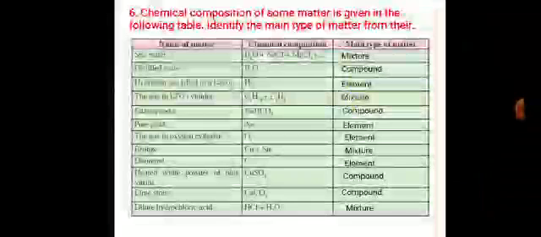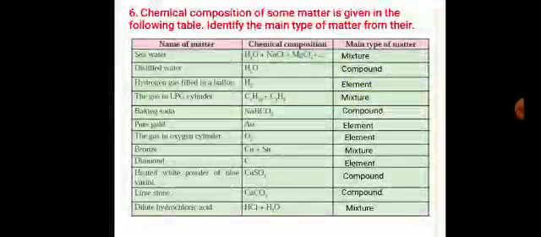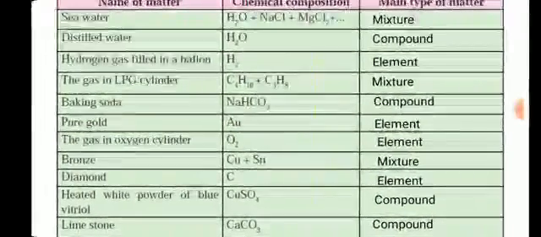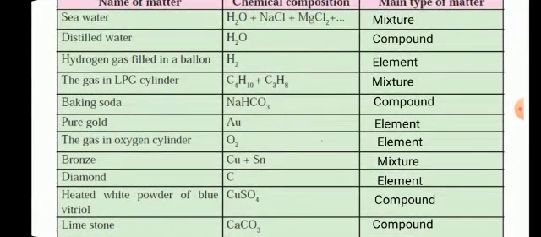So children, have you understood that an element is the purest form of substance? It contains only one type of atoms or molecule. For example, gold has only gold atoms. Oxygen has only molecules of oxygen. Such substances come under the category of element. A compound is formed by a chemical combination of two or more elements.